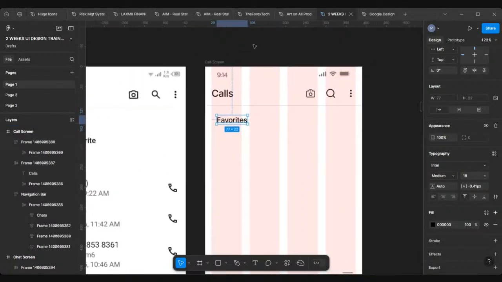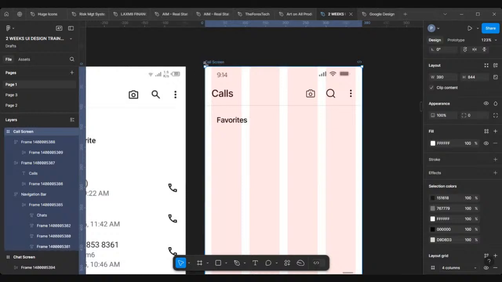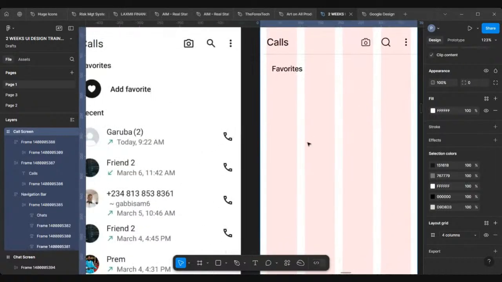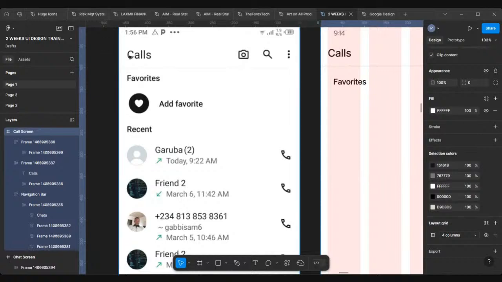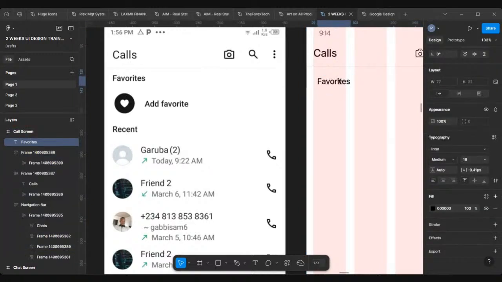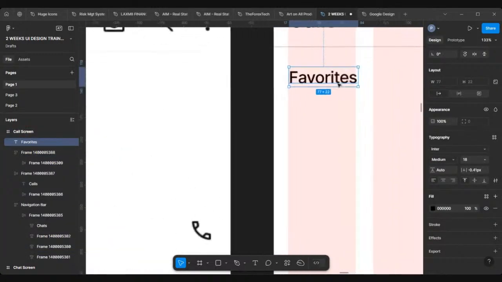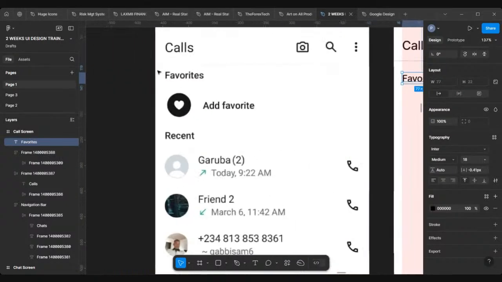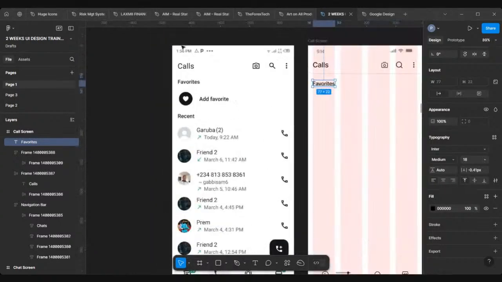My layout grid is turned on. To turn it off, you select your screen, you click on the screen, you come here, you can turn it off over here. See where my mouse is hovering in the control panel. If I hide that, it's off, but I need it, so I'll just leave it on like that. You notice that the call, the favorite, and all of these, they are aligning. I need that to arrange my elements. So 18 is perfect. I'll just bring it over there like that. Let me zoom out. So when it's lapping, you see the red line. You see it, right?